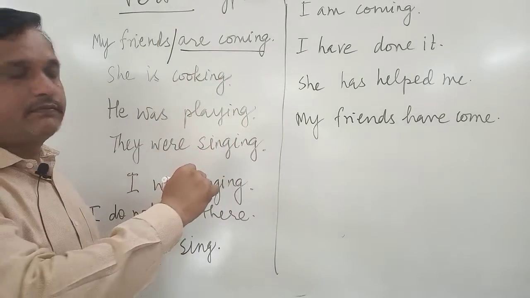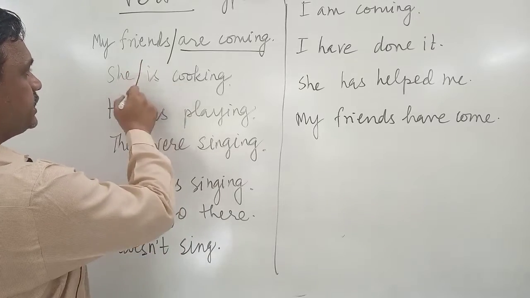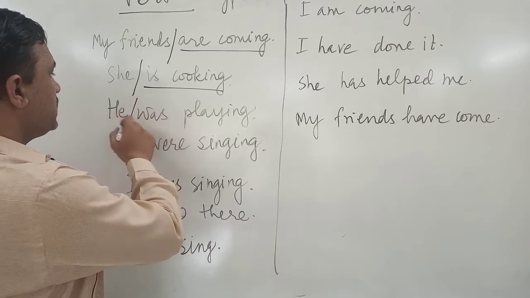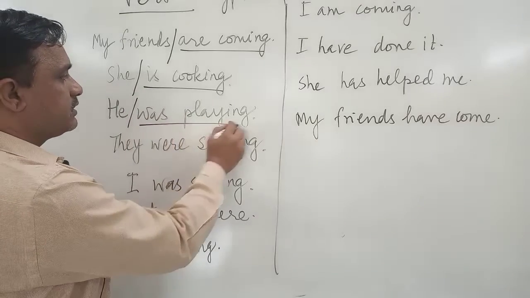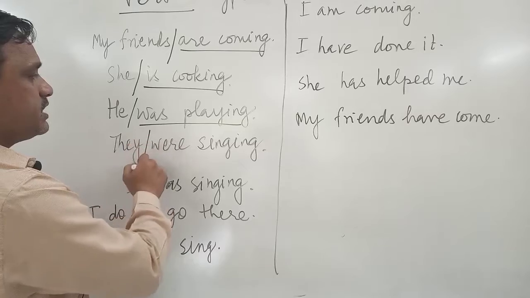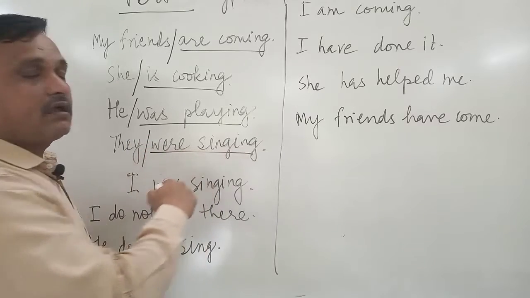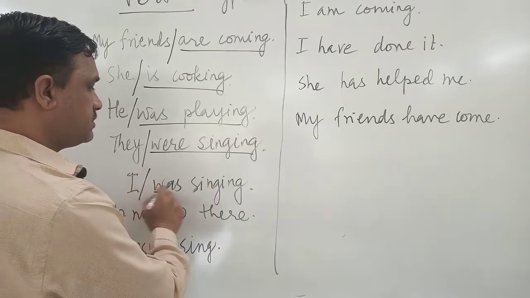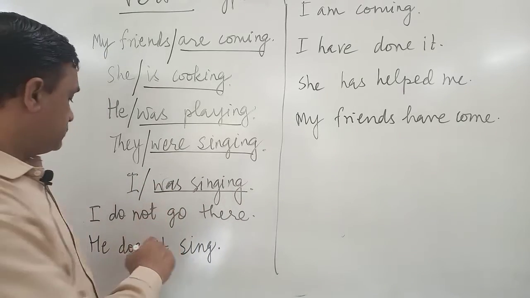Are coming is the verb. She is cooking. Is cooking is a verb. He was playing. Was playing is a verb. They were singing. Were singing is a verb. I was singing. Was singing is a verb.